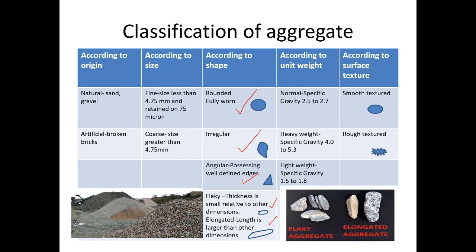Then according to the unit weight of aggregate: normal weight, with specific gravity between 2.5 to 2.7; heavyweight aggregate, specific gravity between 4 to 5.3; and lightweight aggregate, specific gravity between 1.5 to 1.8. Then according to the surface texture, the aggregate may be smooth textured or rough textured. Smooth textured aggregate gives better workability, but rough textured aggregate gives greater compressive strength.